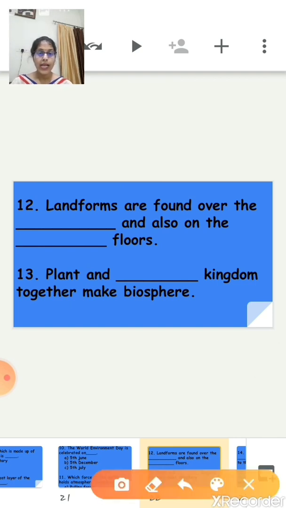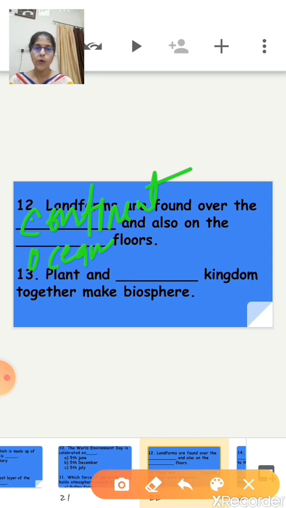Now move on to the next question. 12th. Landforms are found over the dash and also on the dash. So basically landforms are found over the continent, right, and also on the ocean floor. Now landforms are formed over the continent and also on the ocean floor.